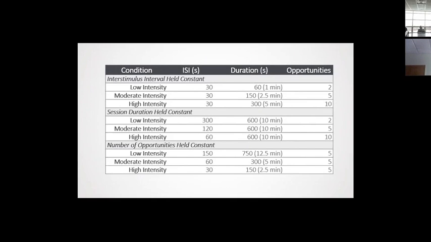I have a question. Sure. When you said hold constant, how do you decide that number? So the higher intensity ones were based on what we used in previous studies. We tended to do about 30 seconds apart in a 10-minute session with 10 opportunities, or in a 5-minute session, right? So 10 opportunities, 5 minutes, 30 seconds apart. We used that a lot with the learners that we had.